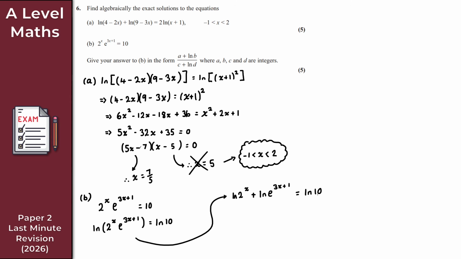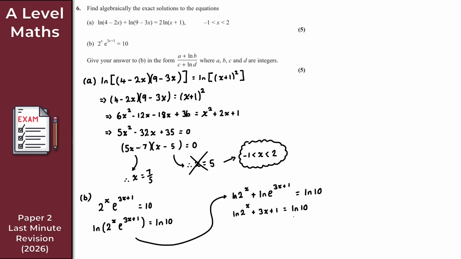Perfect. Okay. Now at this point, you're probably shouting at the screen: ln e, they just cancel. They're the inverse of each other, and I just get left with 3x plus 1, right? So I've got ln 2 to the x, nearly there with the solution, ln 2 to the x plus 3x plus 1, like so, is equal to ln 10.